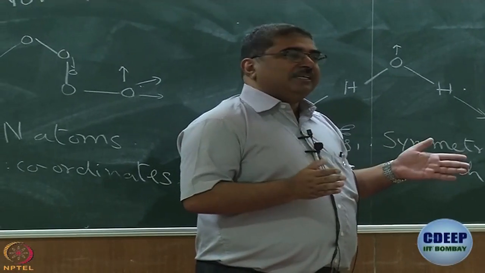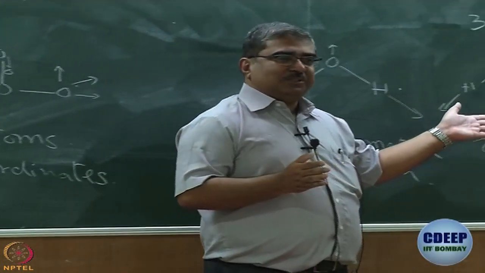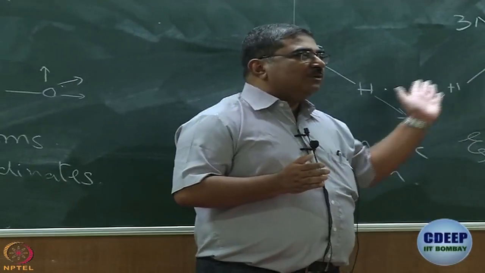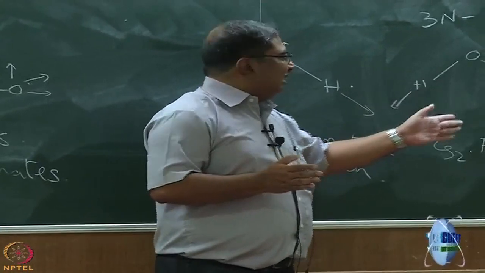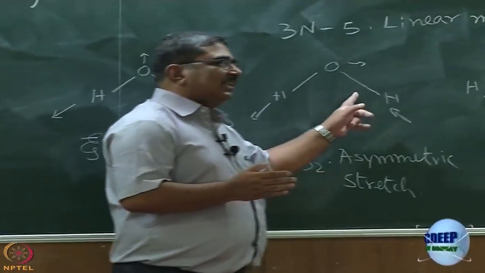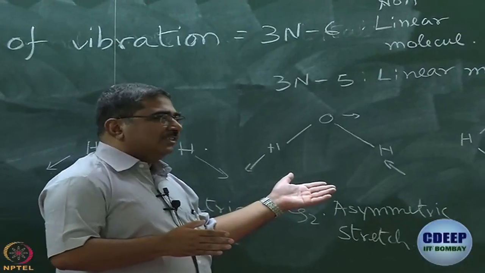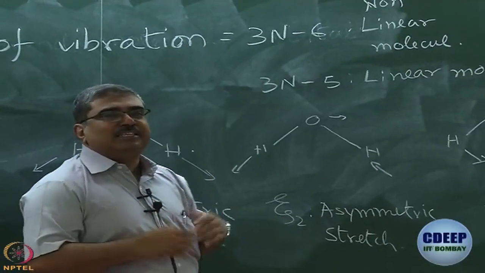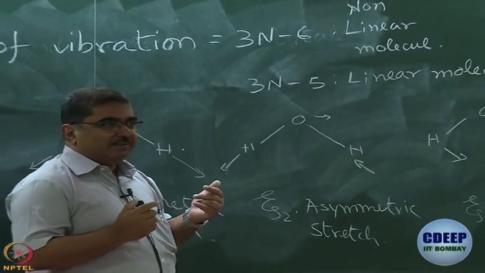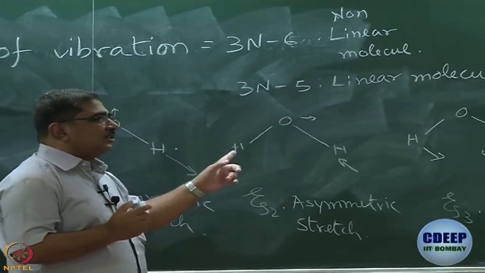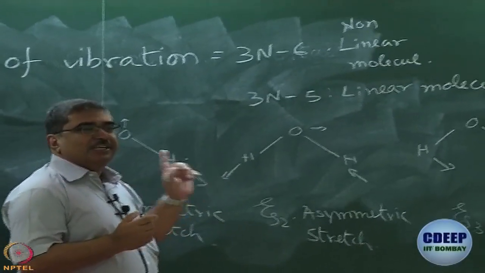How do I convince myself that these are actually normal modes? For water, we can do it intuitively. There is no way in which you can write this as a linear sum of this one and that one. Okay? We will do carbon dioxide after this, and then we will see what happens when things get a little more complicated. Okay? But do not forget that these are modes that do not have components along each other.